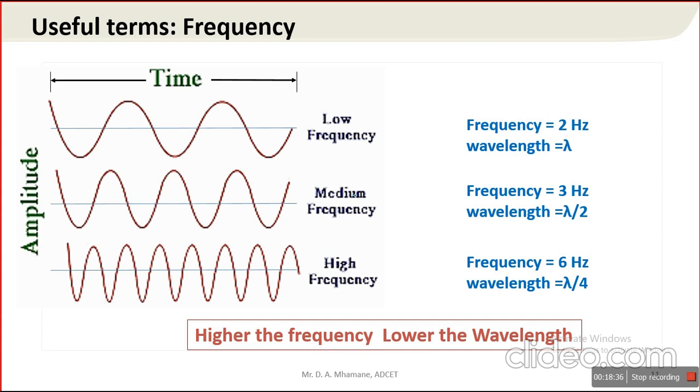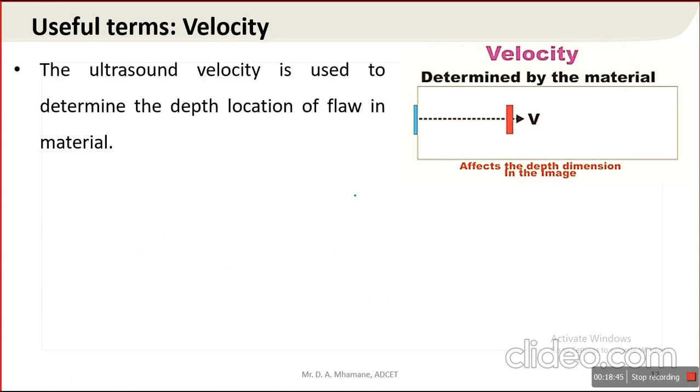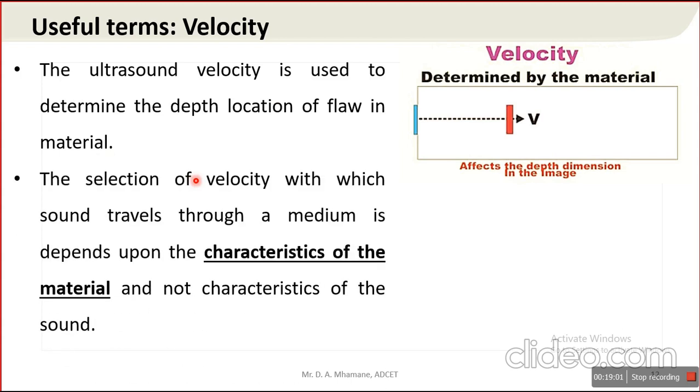Okay, moving towards another slide. Second term, velocity. So the ultrasound velocity is used to determine the depth location of a flaw in the material. And see, this velocity is characteristic of the material.